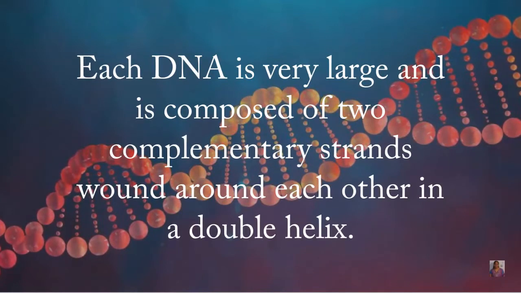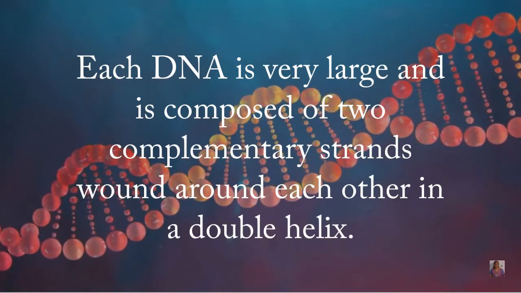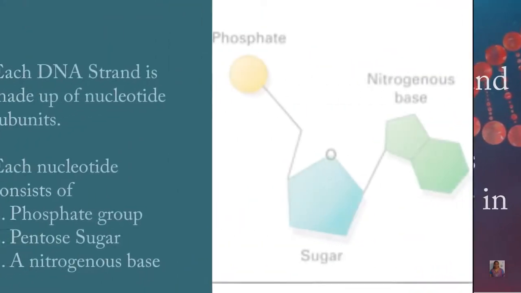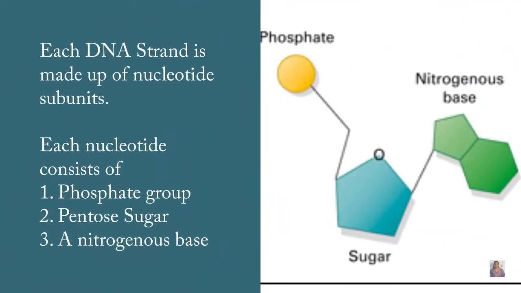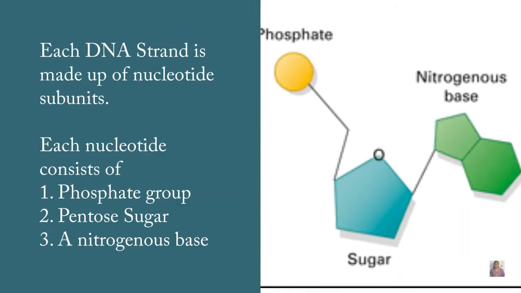First, let us understand what DNA is. DNA is a very large molecule composed of two complementary strands. These two complementary strands are wound around each other in the form of a double helix. It looks like a ladder. Each DNA strand is made up of several nucleotide subunits. Each nucleotide consists of a phosphate group, a pentose sugar, and a nitrogenous base.